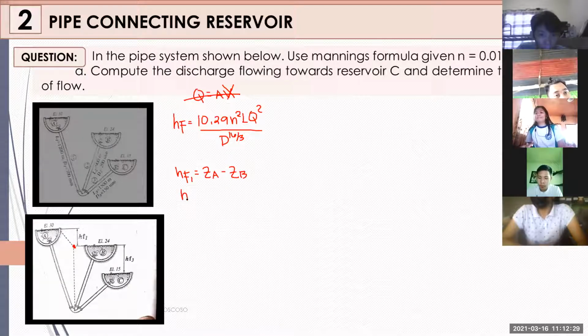So therefore, you will have your head loss at 1, that would be 30 minus 24. So, ibig sabihin, your head loss at 1, that would be considered as 6 meters. Tama? So, how about head loss 3? Francis, paano ba yung head loss at 3 natin? Can you try to solve?